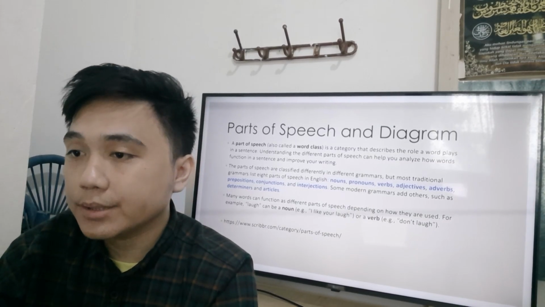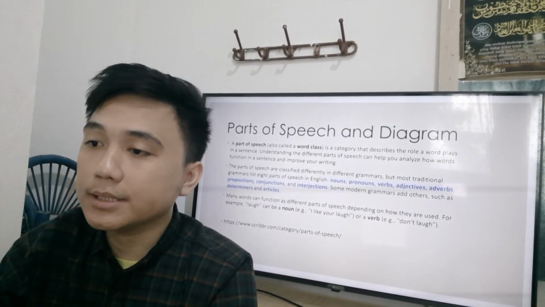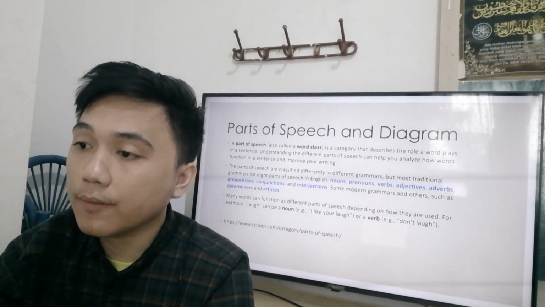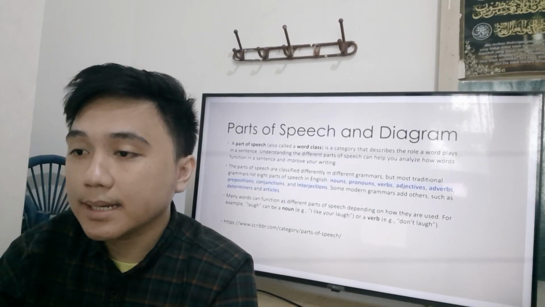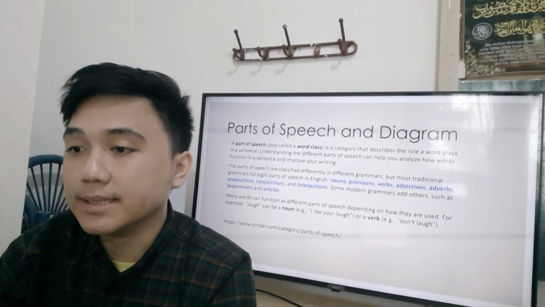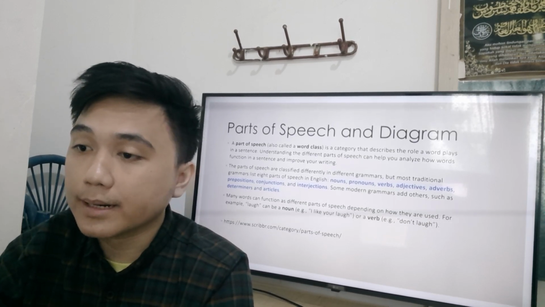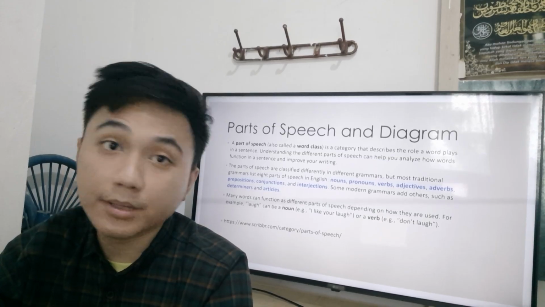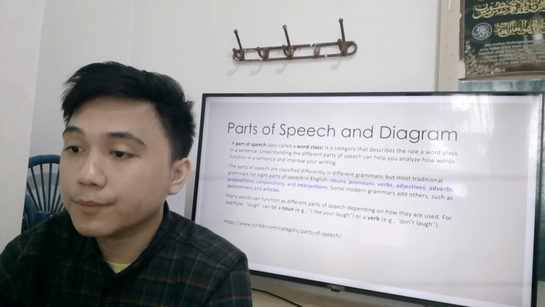A part of speech, also called a word class, is a category that describes the role a word plays in a sentence. Understanding the different parts of speech can help you analyze how words function in a sentence and improve your writing. The parts of speech are classified differently in different grammars, but most traditional grammars list 8 parts of speech in English.